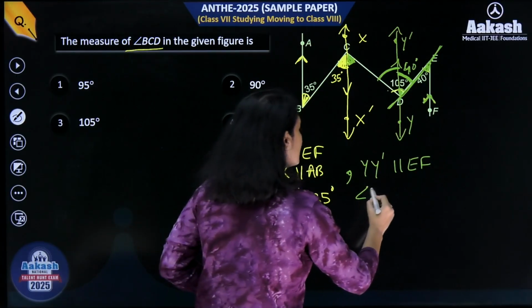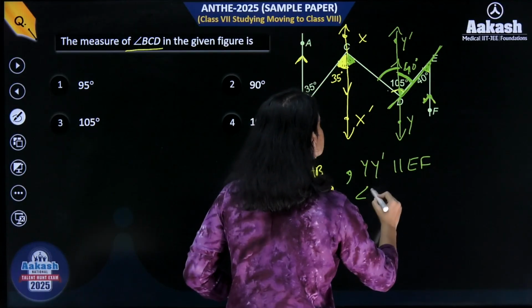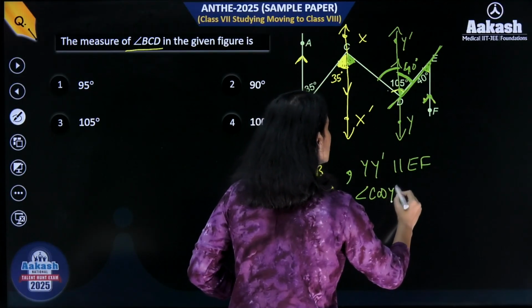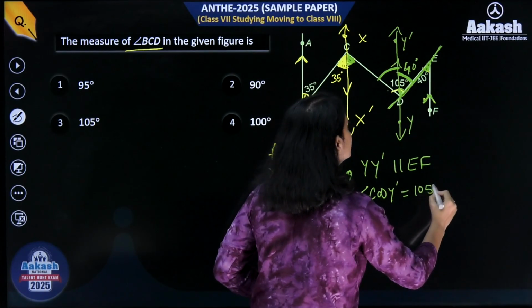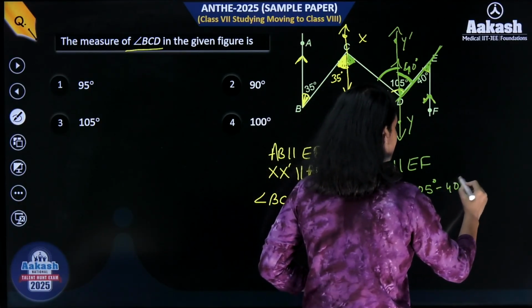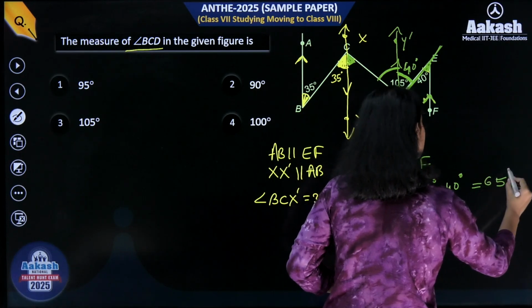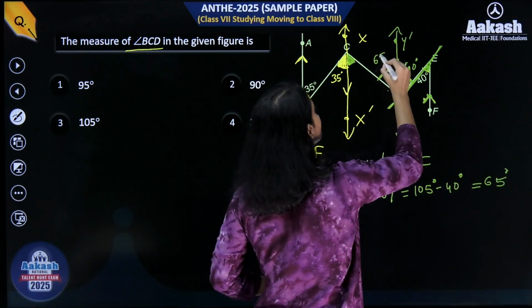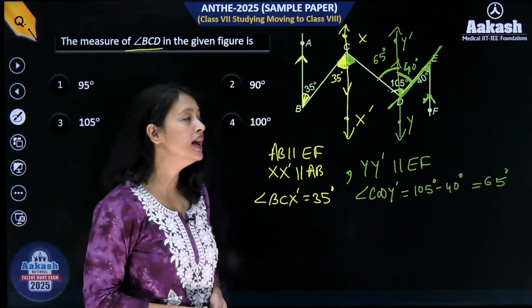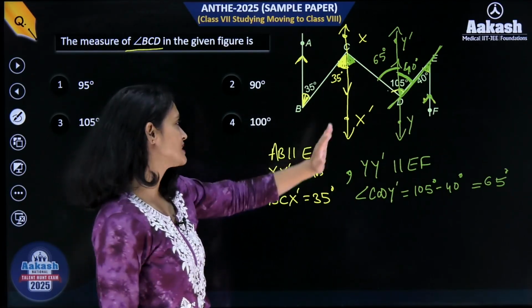It would be, I'll write it here, angle CDY dash is equals to 105 degrees minus 40 degrees. Right, everyone? So that would be equals to 65 degrees. So this angle here is 65 degrees. Got it? Simple. Now see what is happening, everyone.